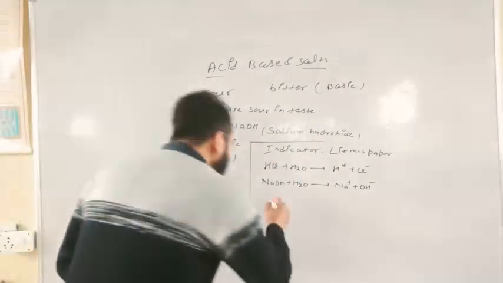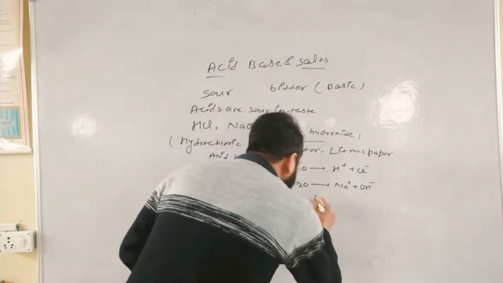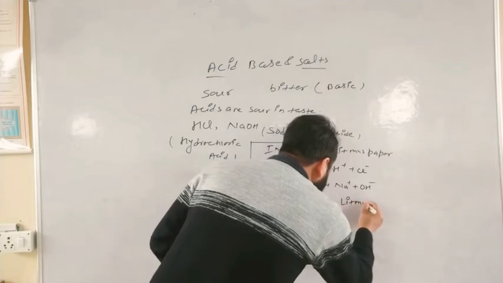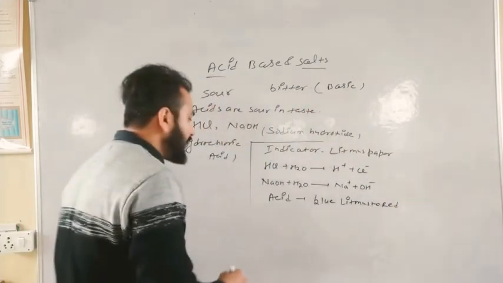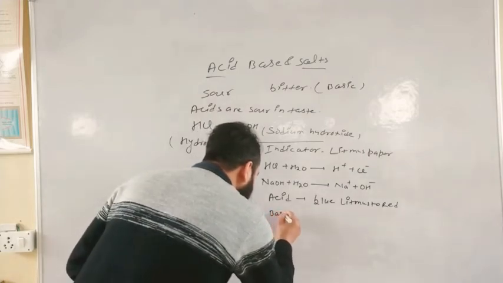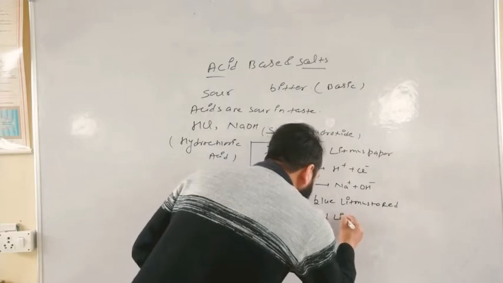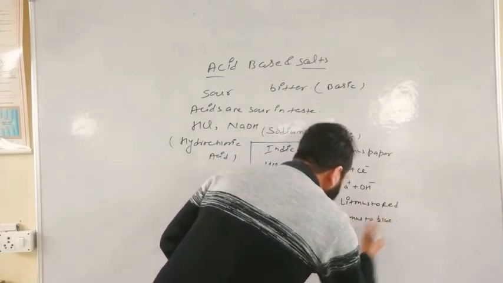And here you are using the litmus paper in aqueous form. So you can see that acids change blue litmus to red, and bases change red litmus to blue.